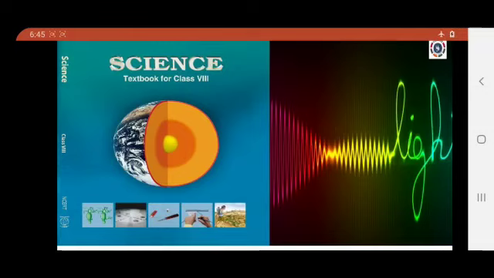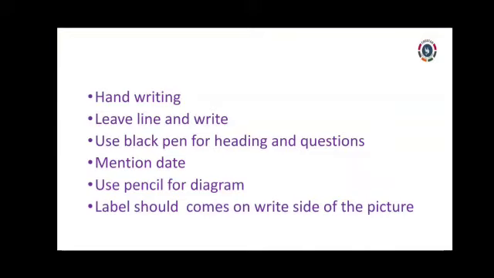Okay guys, first you should concentrate on your handwriting. Whatever rules you followed in the previous review part, you should follow clearly. Handwriting should be very neat, and leave a line and write. Use a black pen for headings and questions, and mention the date. Use a pencil for diagrams, and labels should come on the right side of the picture. Can you get my point, guys? You should follow these rules while you are starting your class book or doing homework.